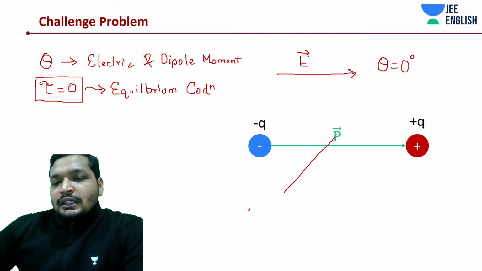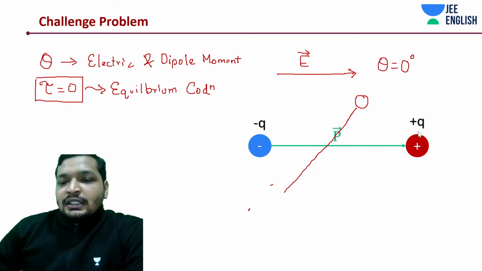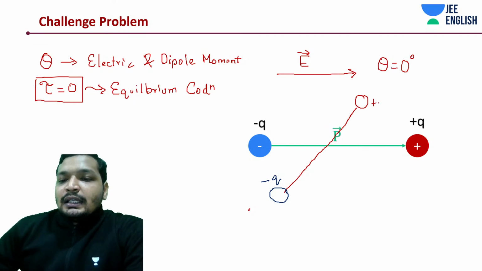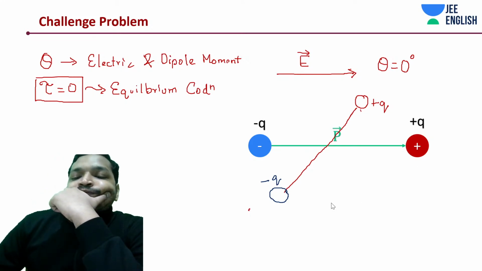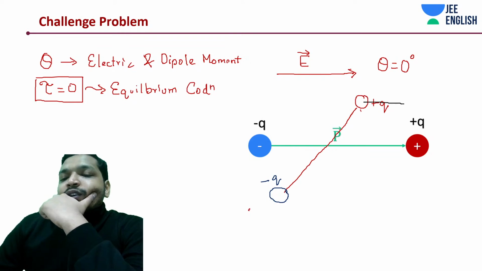I have something like this, this, and this. Minus q, you have plus q, and there is an electric field. Let's understand it conceptually.